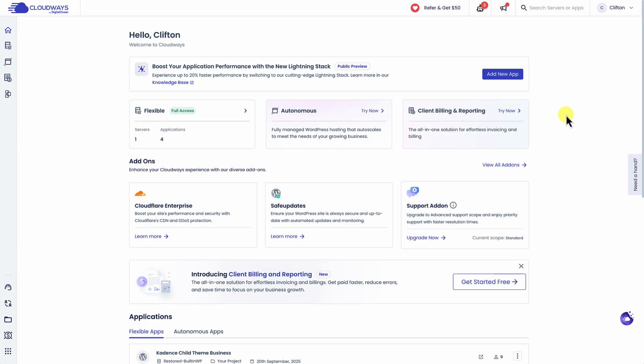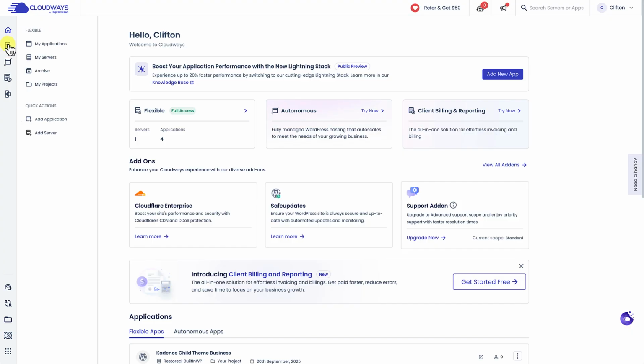Once you log into your Cloudways account, this is what the dashboard looks like. From here, you can go ahead and install servers and install WordPress websites. You can have an unlimited amount of websites per server, it just depends on how much resources you're going to utilize. But it's really very easy to do.